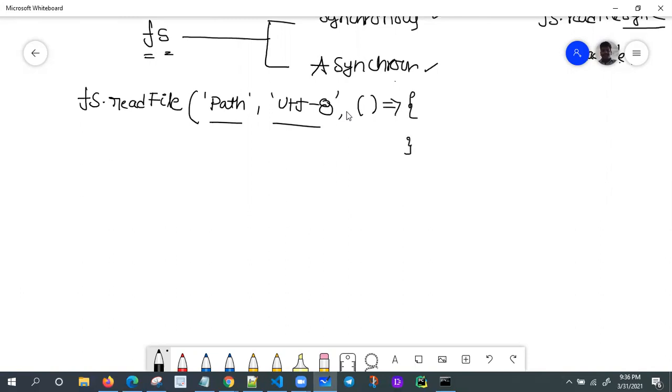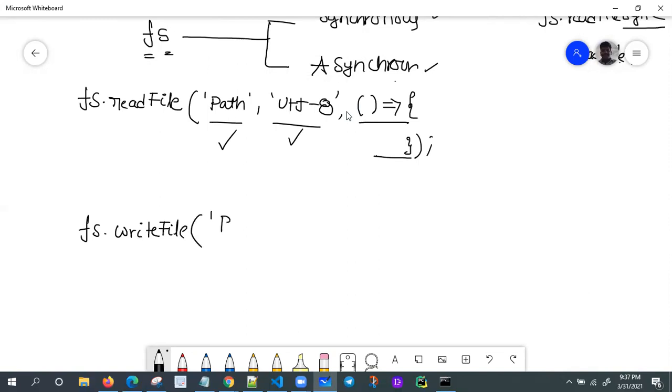This is the only way. What is this? Earlier, what was I passing? Path and UTF-8. Now I'm passing one more argument, a fat arrow function. Just three parameters for the same thing. Then fs.writeFile also.